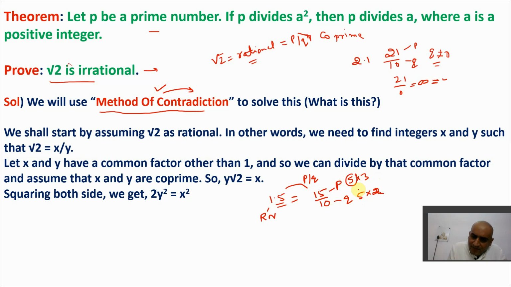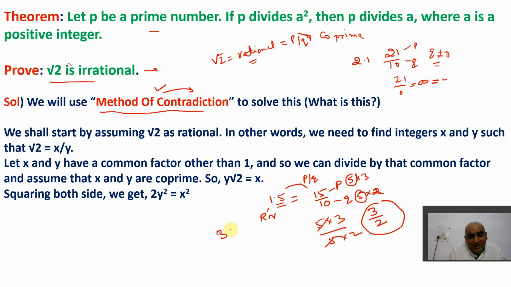So 5 is a common factor still available. I can write 15 as 5 into 3 and 10 as 5 into 2. I'll cut this 5, so the resultant will become 3 by 2.